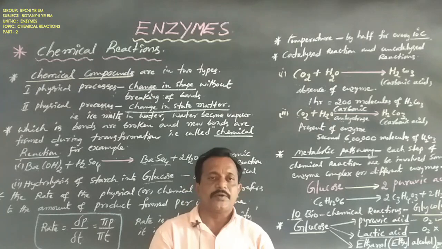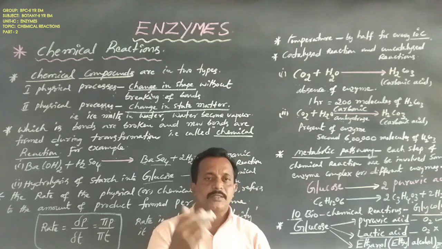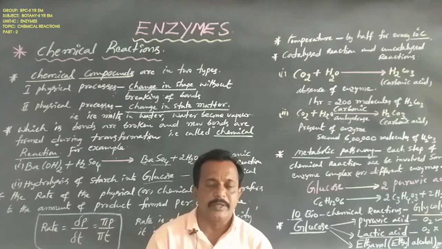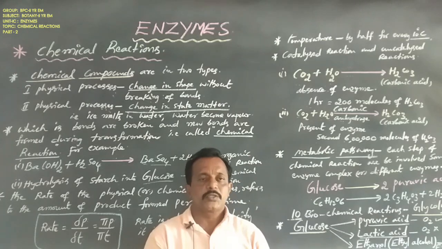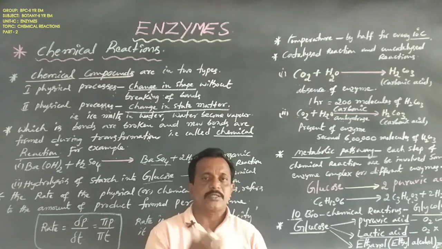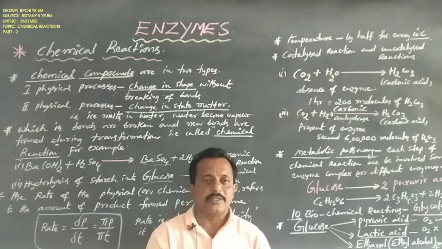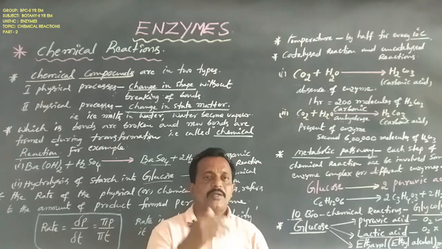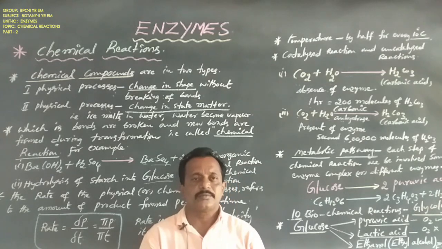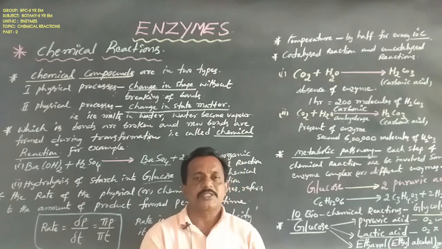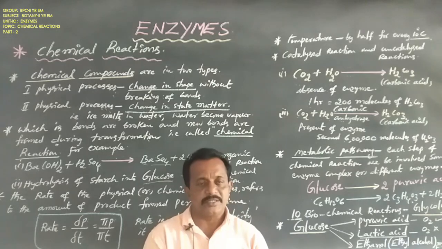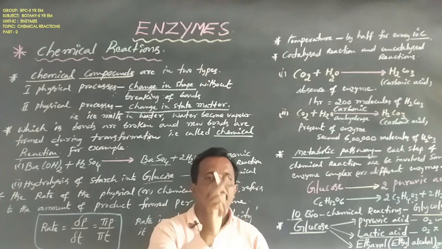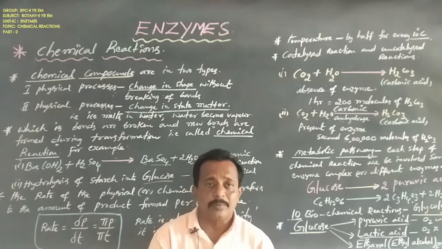For example, in photosynthesis, respiration and nitrogen metabolism, several enzymes are involved. Those enzymes make several steps, that is multi-step reactions.